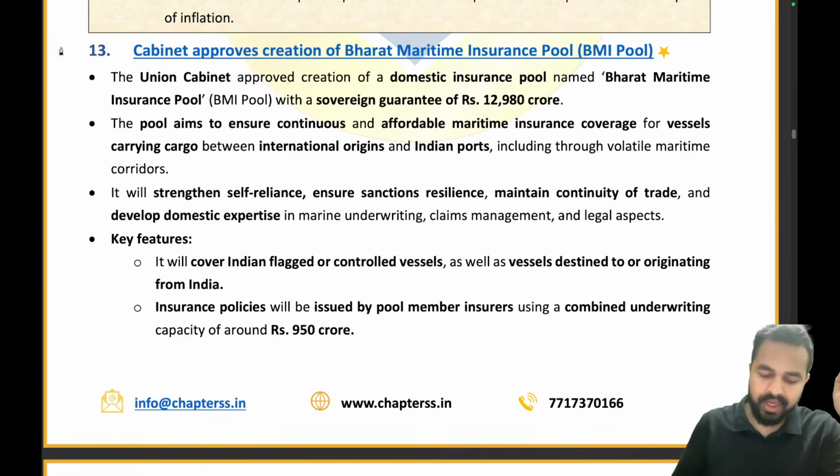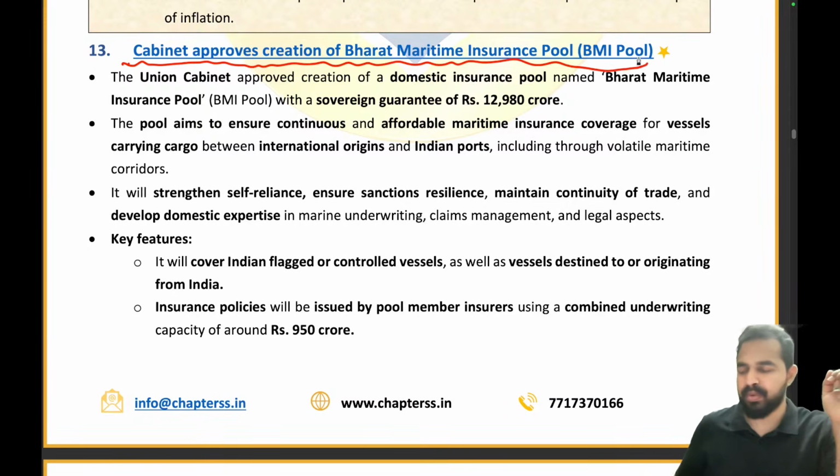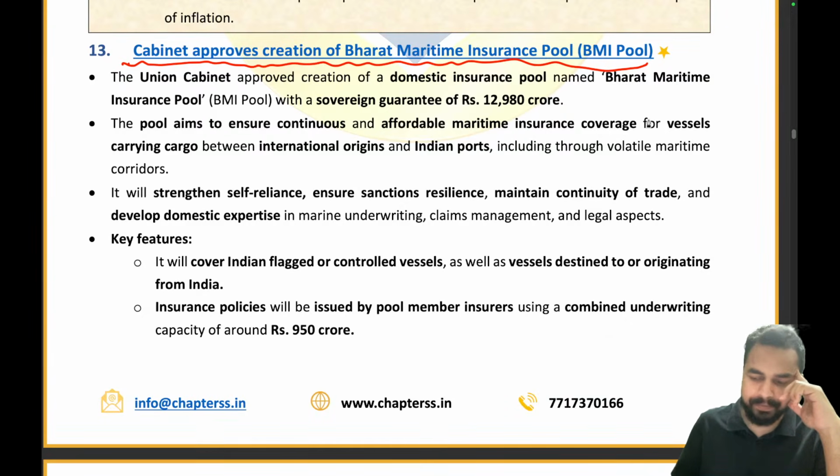Now let's move on to the next article. Cabinet approves creation of Bharat Maritime Insurance Pool, BMI Pool. So my dear friends, the Cabinet has approved the creation of a Bharat Maritime Insurance Pool. Now what exactly is this Bharat Maritime Insurance Pool? Let us again try to have an example.